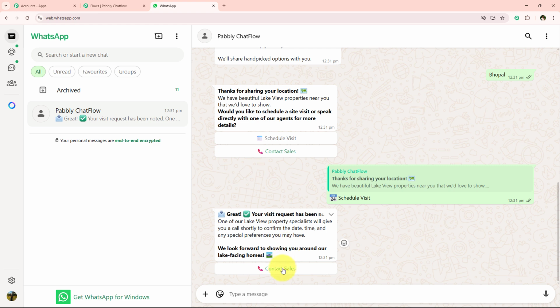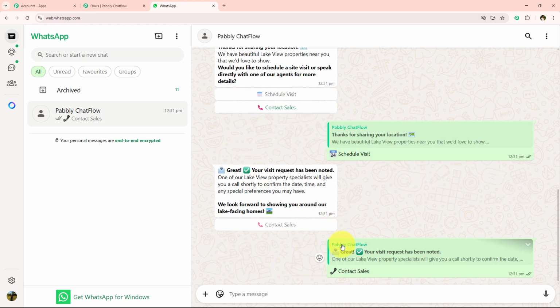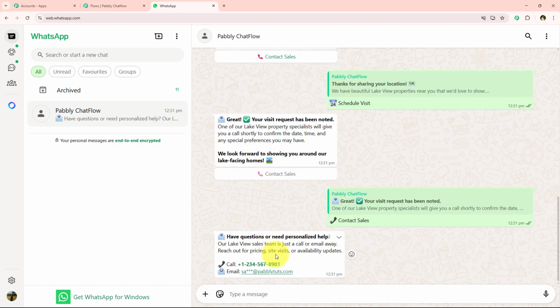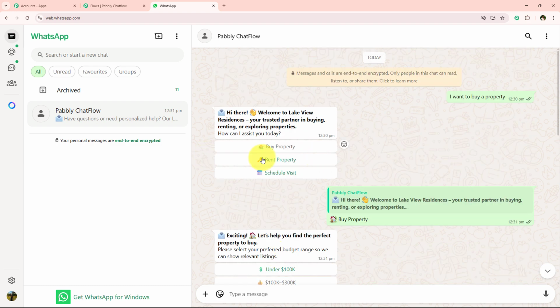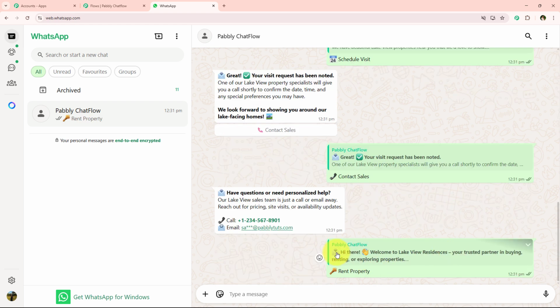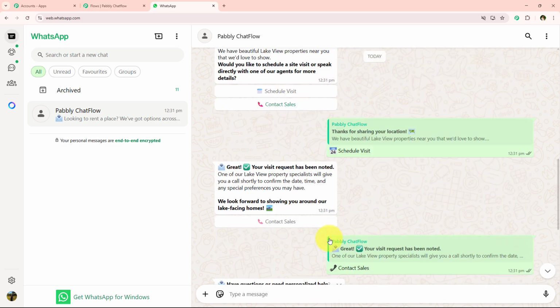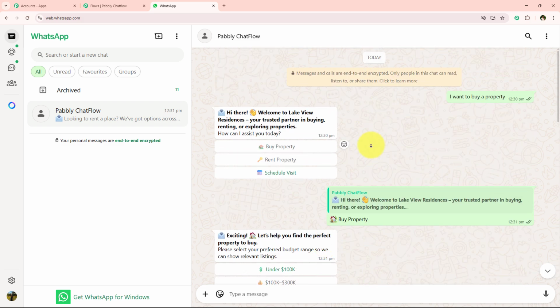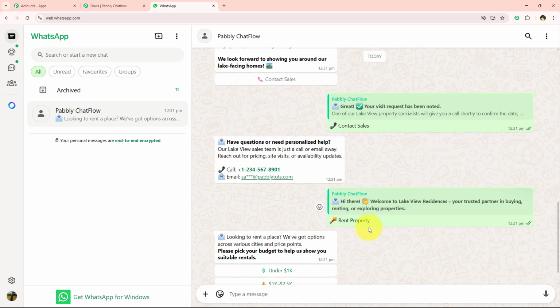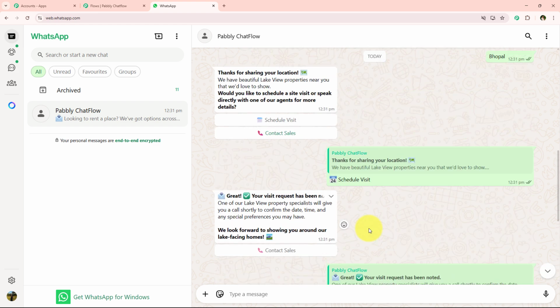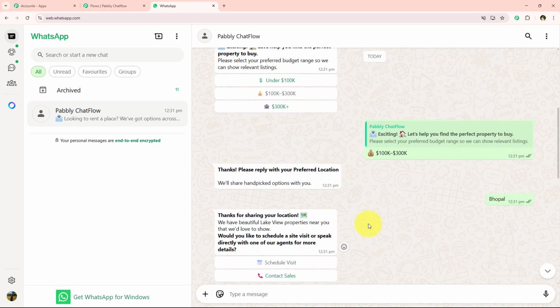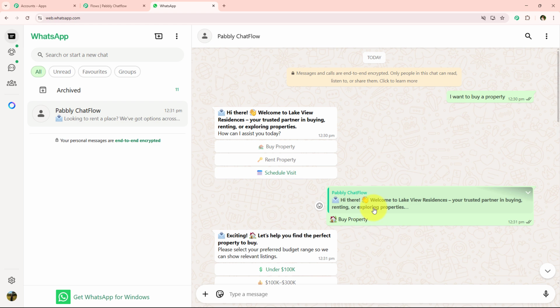If I want to contact the sales team, I can go to this contact sales button and it gives me the number of the sales team with the help of which I can contact them. And if I want to rent a property, I can go to this rent property button and it is going to respond accordingly. So yes, this is the powerful chatbot which we're going to create in today's video, which replies to all my lead queries within seconds. This chatbot can help me convert my leads into paying clients.